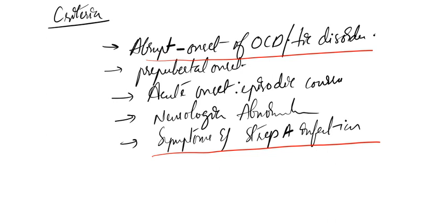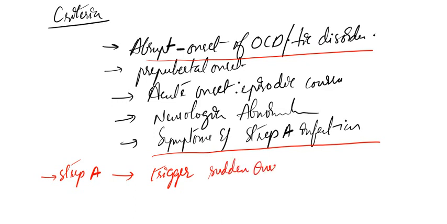Now, will you be surprised if I tell you that streptococcal A infection as well as other infections can trigger sudden onset OCD?